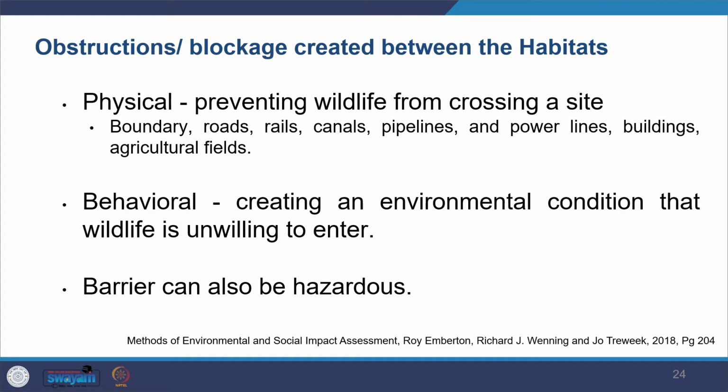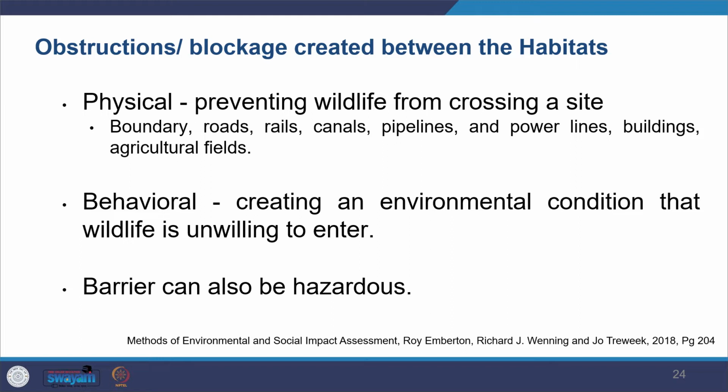Many a time, because of the project and the kind of changes that will happen, you see that new obstructions or blockages are created between habitats. These blockages can be physical, which prevent wildlife from moving from one place to another.